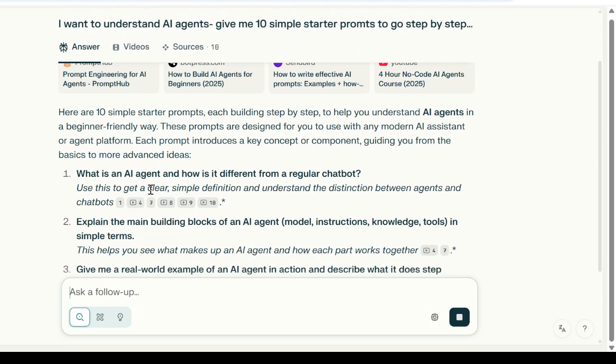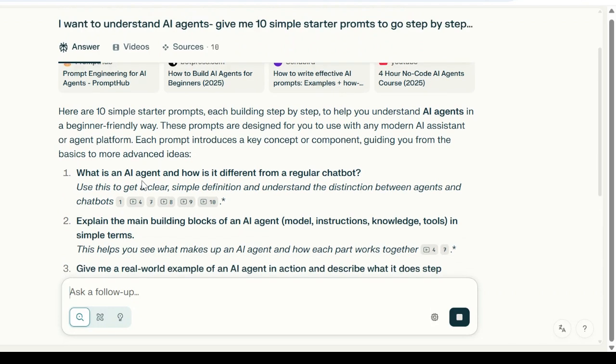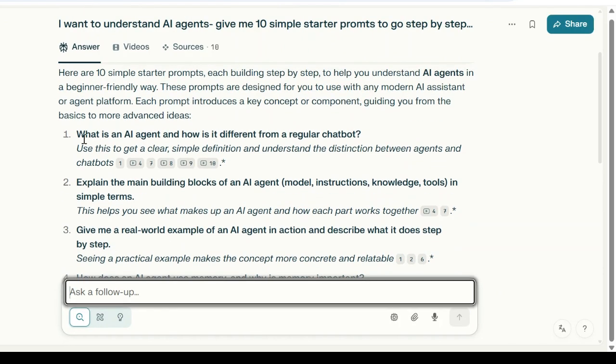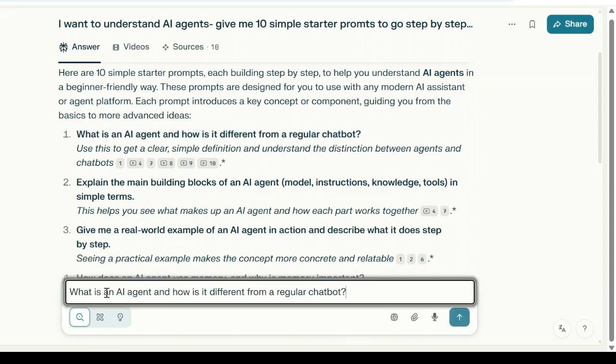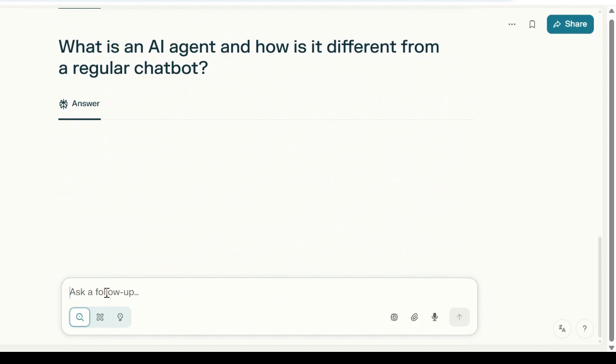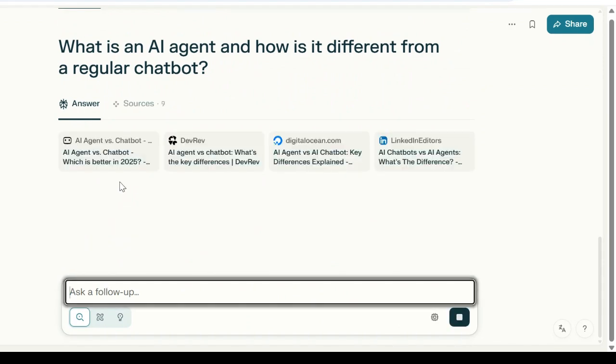So it's saying there are 10, and I said step by step, right? So it's saying the first step is, let's check what an AI agent is and how it is different from a regular chatbot. Use this to get a clear, simple definition and understand the distinction between agents and chatbots. Let's try this first. We'll ask Perplexity only. You can copy that and put it in ChatGPT also.